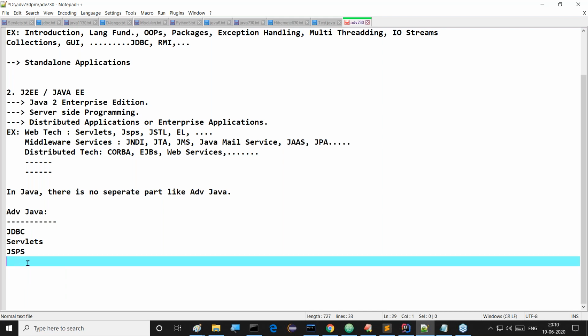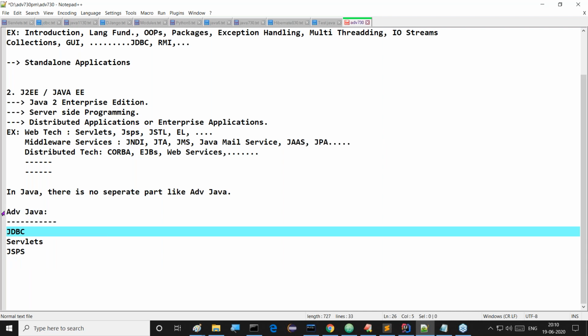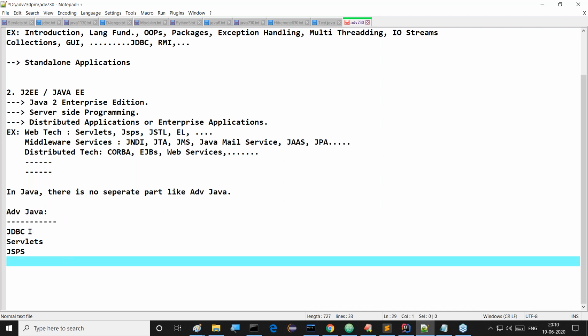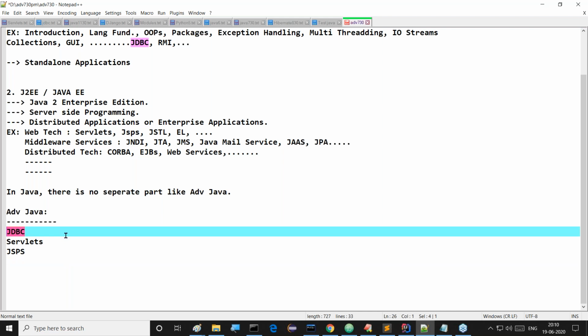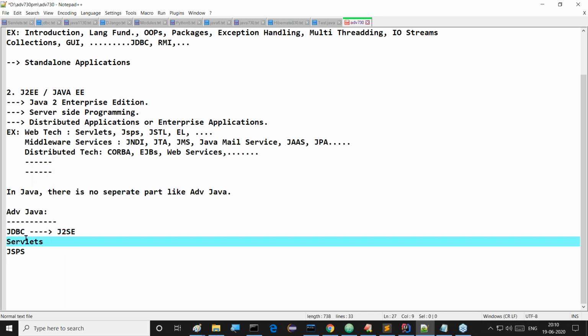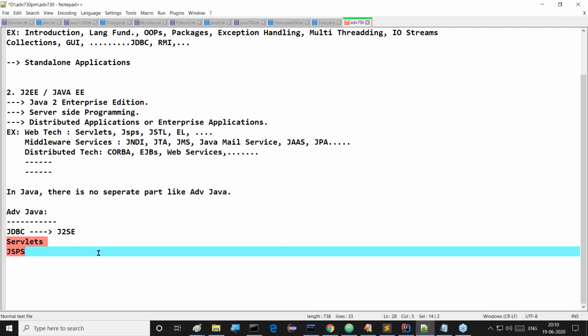But before we start these concepts, we need to have awareness of this. We should not have the idea of advanced Java. Don't use the terminology advanced Java. For as long as we are learning JDBC, we have to use the terminology J2SE. When we are learning JDBC content, we have to feel we are learning J2SE. And when we complete JDBC and start the servlets topic, from that point onwards we have to understand that the content is J2EE. That's it, guys.